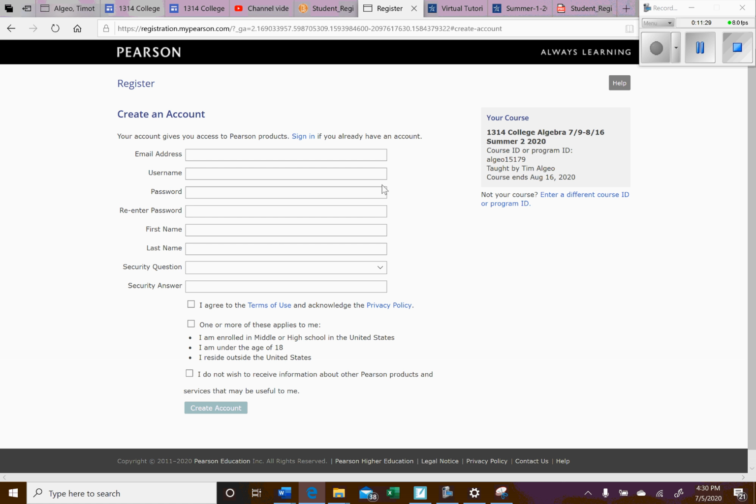Now, once you get to payment, it's going to give you an access code, or you can pay with a credit card. At the very bottom, they make it very small, there's going to be a link that says 14-day free trial. When you get to your payment options, it will be at the bottom. They make it kind of hard to see, but there is an option to get 14 days for free. You can do that if you need to while you're waiting for the funds.